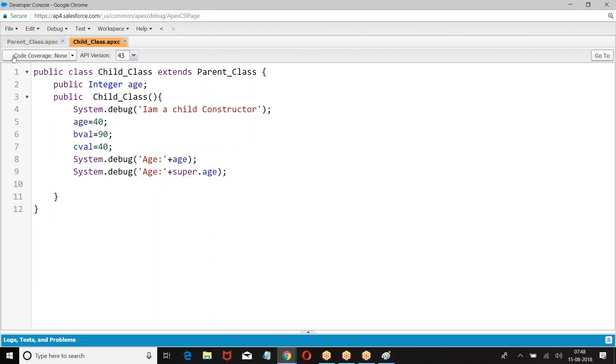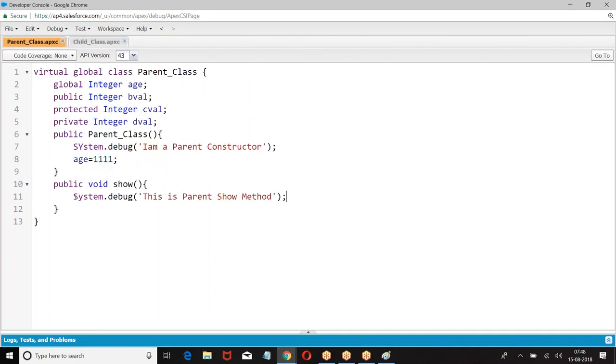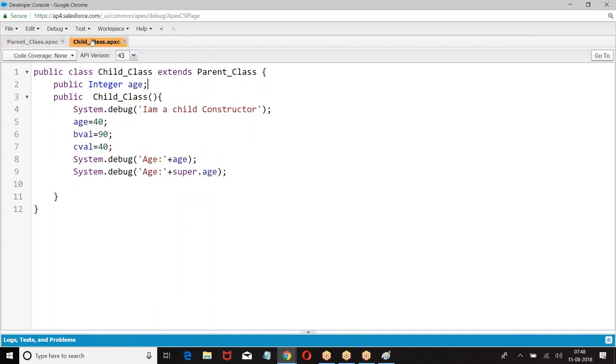Okay. Now what happened? We already have a method called show. Child class want to define its own method with the name called show. Already in the parent class, there is a method called show, and the child want to define its own method with the name called show. Then what happened?